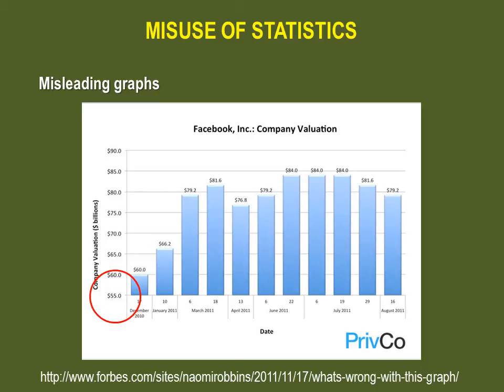Bars are judged by their respective lengths, and in this case, we're only shown part of the bars. So it looks like the value has more than doubled between the second and the third bar, when it was more of a 25% increase. Also, even though the bars are evenly spaced, the time between each event is not equally dispersed. So it looks like the value of 84 billion was very lengthy, when in reality this was for less than a month.